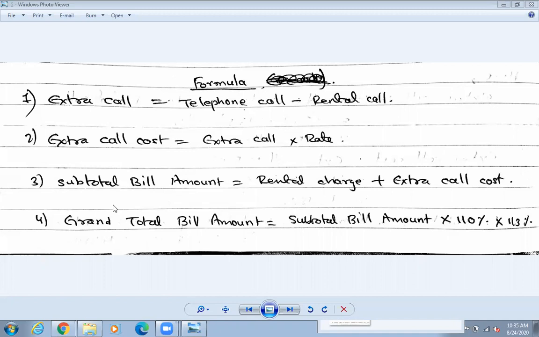In the same way, if the rental call is 175 and you have done more than 175 calls, then how many more than 175 you have made is called the extra call.